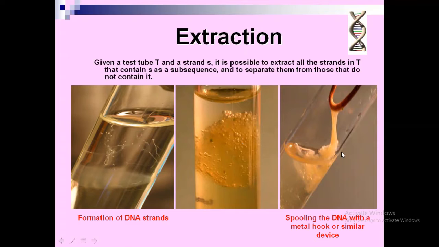In the third test tube, you can see that using a loop, you can isolate the DNA strands. This is the DNA strand. You can separate it and isolate it, and you can use it for any purpose, for biological computing and the like. This process of isolating the DNA from the extract solution is called spooling. Spooling the DNA with a metal hook or similar devices. So you have isolated the DNA molecule. Now this DNA can be used for any purpose.